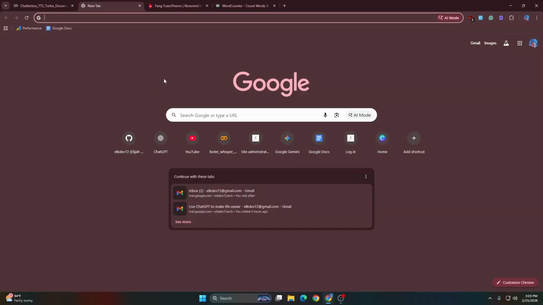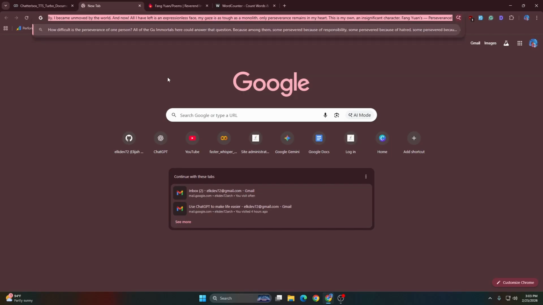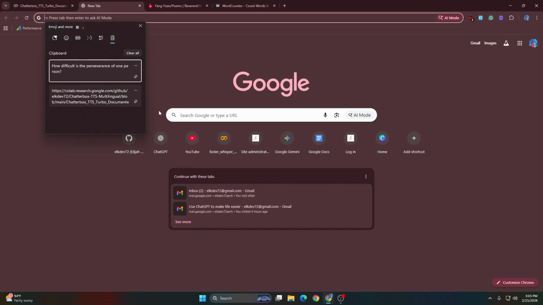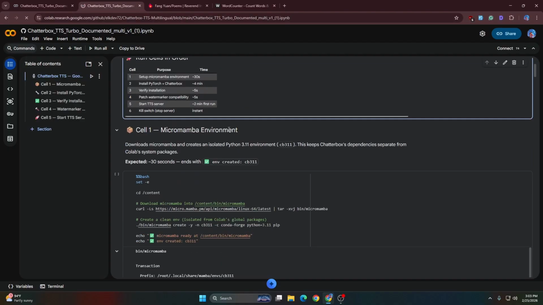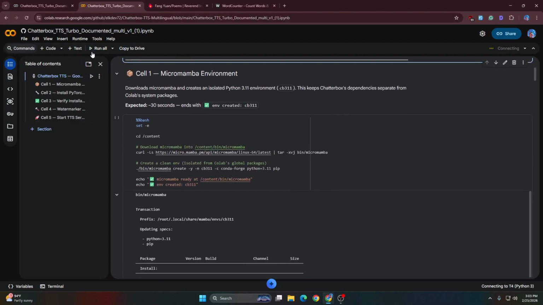So let's get cracking. Just open your browser, head over to this link here. Let me paste it. I'll leave this link in the description. Once you have this, it will open in Google Colab. So just click on run all. By default it will connect to T4 GPU, so make sure you have that and click run all.